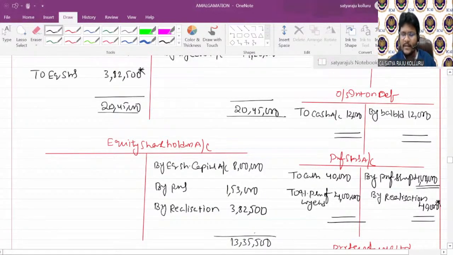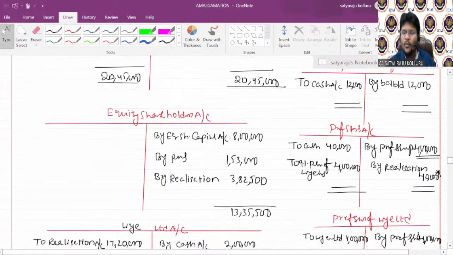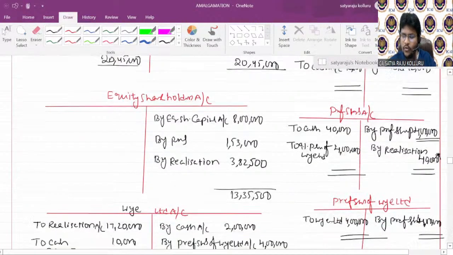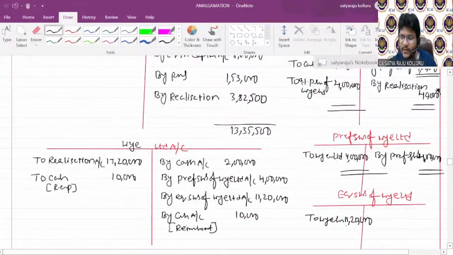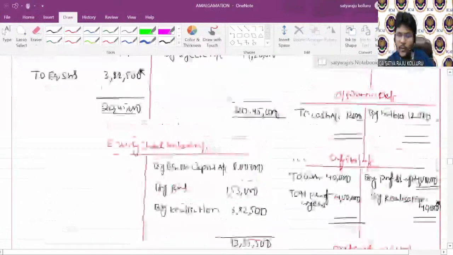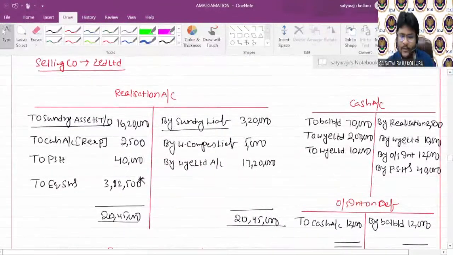For such 13,35,500, what do you have in your hand? You have equity shares of Y Limited for 11,20,000. Okay. What is the balancing figure under cash account? Can you please check, all of you, what is the balancing figure under cash account here? This total is 2,80,000. So this side is also 2,80,000.